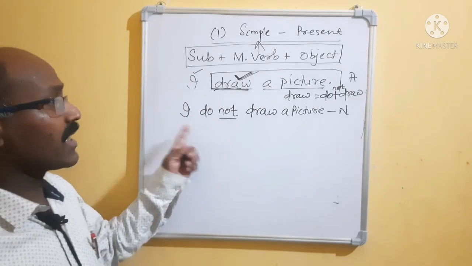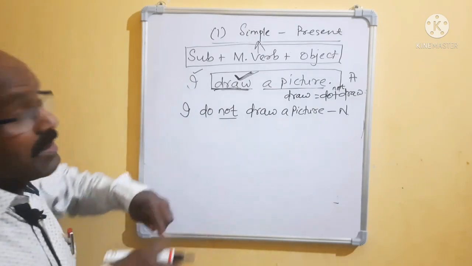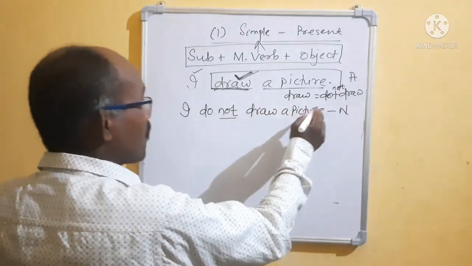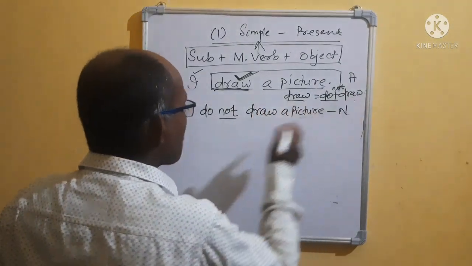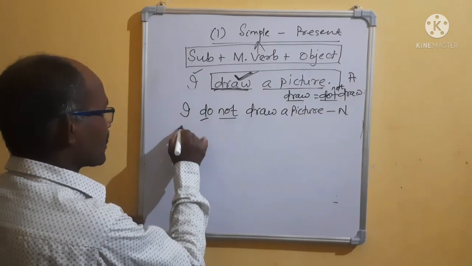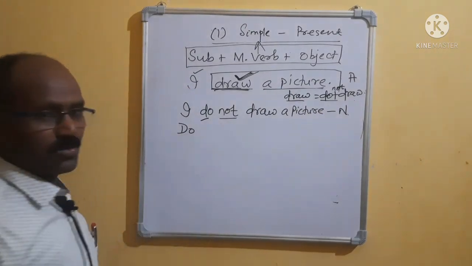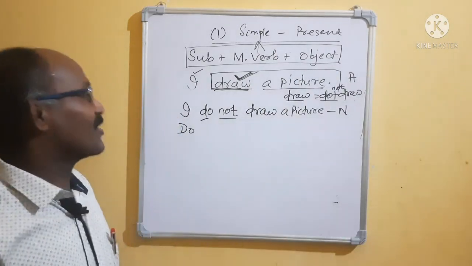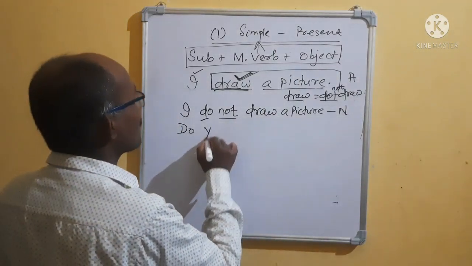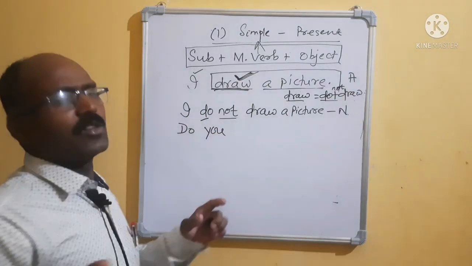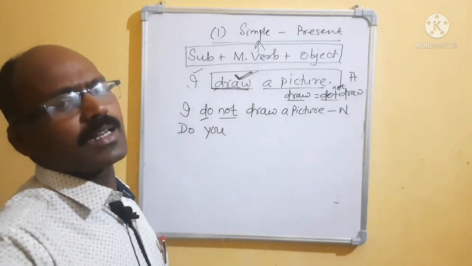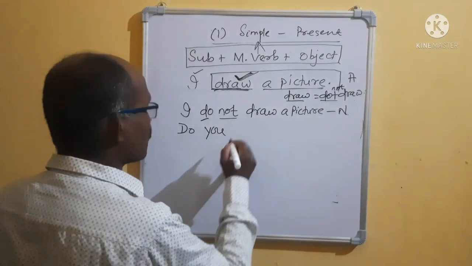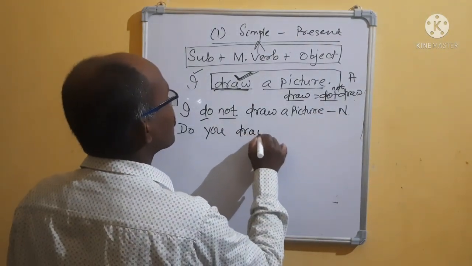Now first we will make it a yes or no question. How? It is easy. Draw means do plus draw. First you take the do to the front. Then asking I means you are not asking yourself. Do you draw a picture? Asking him, you are asking. If you write do I, okay, no problem. But generally we ask, what is your name? He is telling that my name is this. Do you draw a picture?